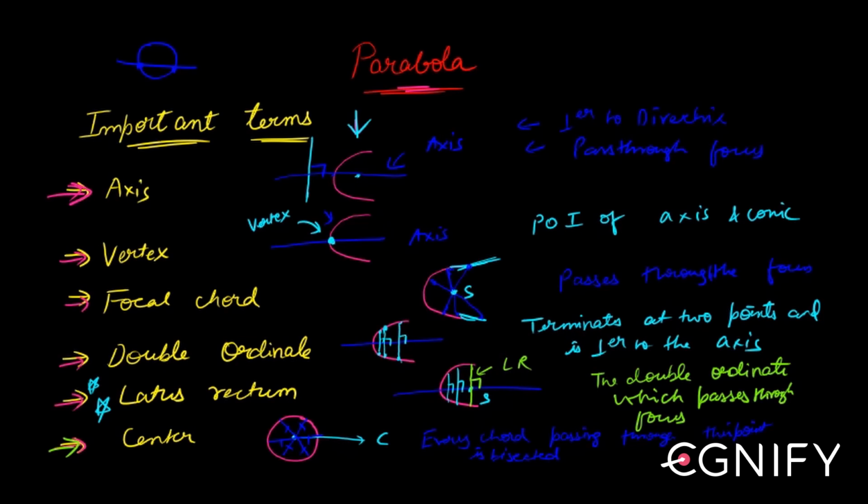So you have a point, and every chord which passes through this point is bisected into two halves. That's why this point is called the center. And for a parabola, you don't have a center, right? So that's a note: a parabola has no center, but ellipse, hyperbola and circle all have centers. We've already seen the center of a circle. When we study ellipse and hyperbola, we'll be studying their centers as well. But for parabolas, we won't, because there is no center which exists for a parabola.